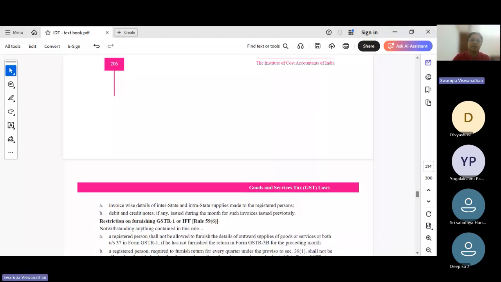Okay. So next is QRMP scheme. I'll just summarize on QRMP scheme. It is quarterly return, monthly payment.